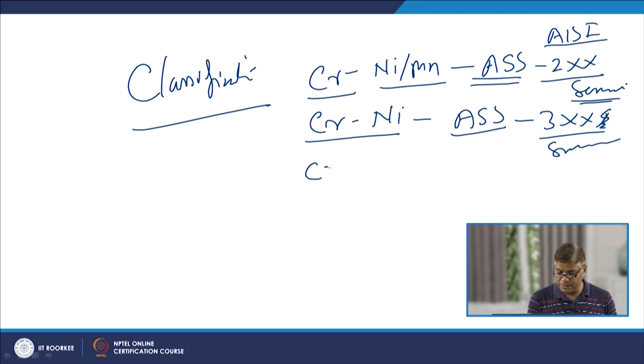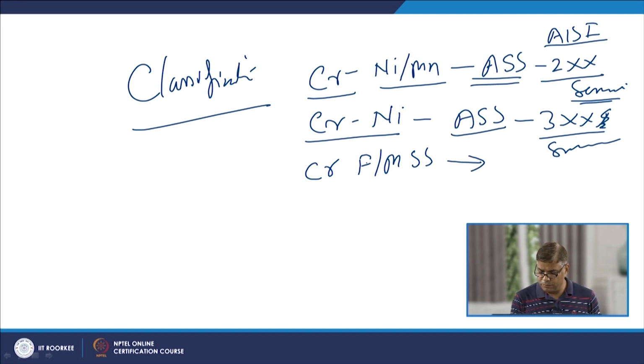Then there is a chromium, ferritic or martensitic stainless steel. This is for both ferritic and martensitic stainless steels.